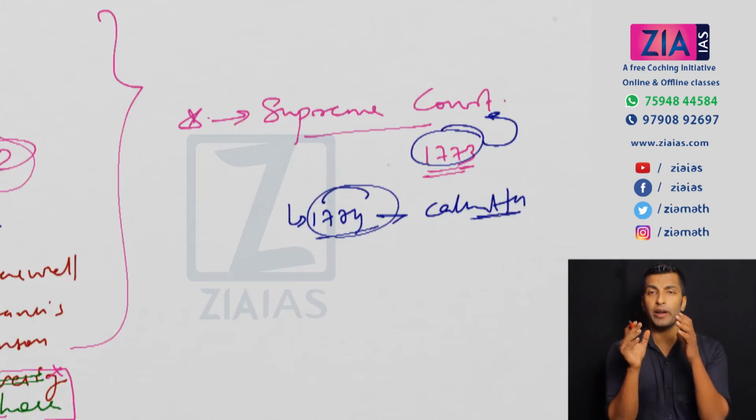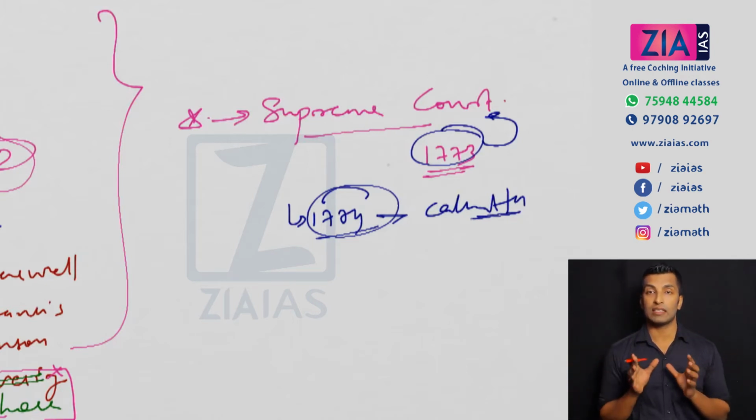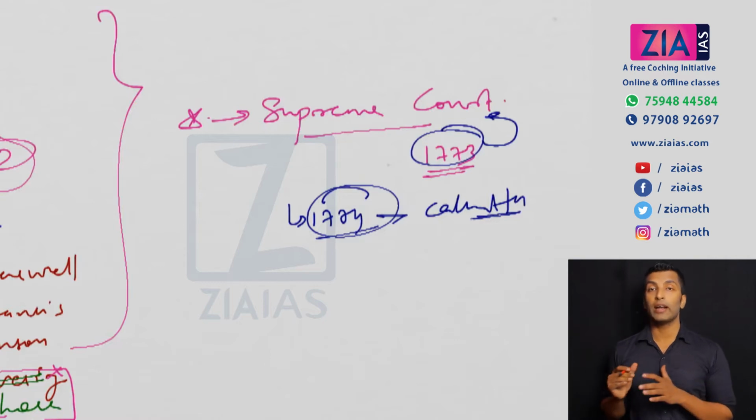Now, one more very important point. This Supreme Court, you should not confuse it with the modern day Supreme Court. That we will discuss when we discuss the 1935 Government of India Act. Okay, this Supreme Court is established only for the trial of Europeans. There is no connection to the modern day Supreme Court.